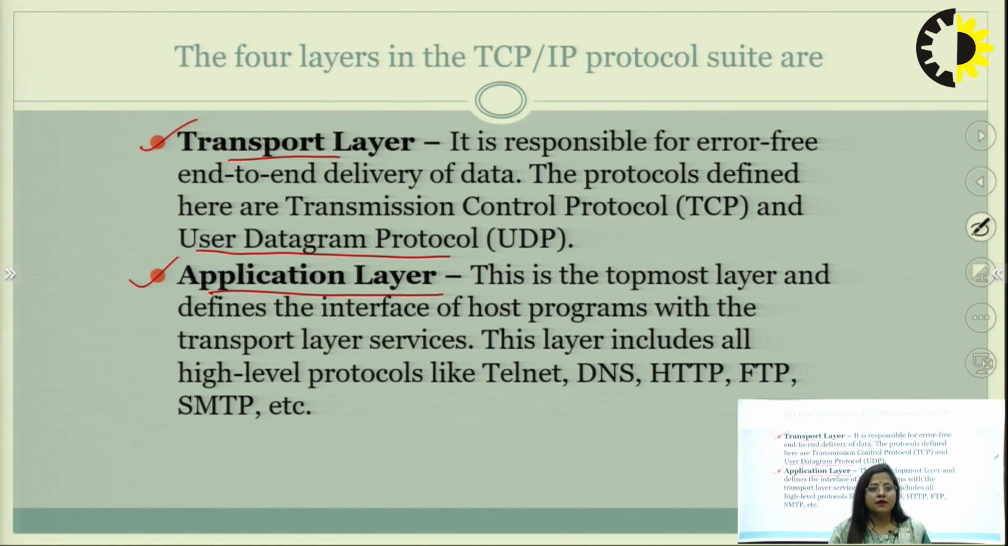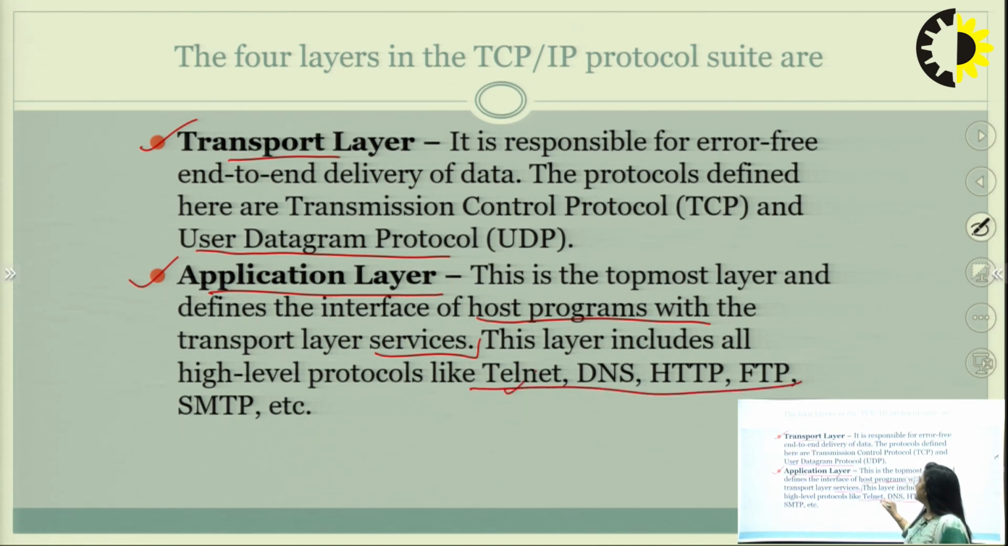And fourth one is the application layer. This layer defines the interface to host programs with the transport layer services. It includes high-level protocols like Telnet, DNS, HTTP, FTP and SMTP. All these different types of protocols are included in the application layer. In the application layer we mainly define the interface for the user, how to use any website or any network. So it mainly creates the interface.